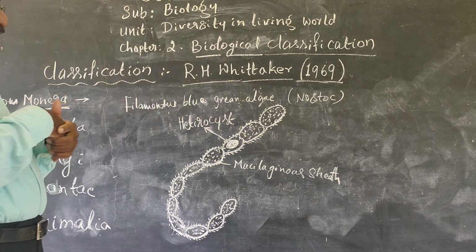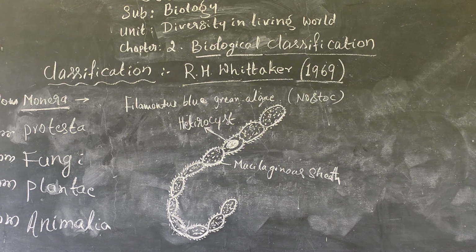I will also explain with the help of your notes, and several animals, and also different higher animals, that support this archaeobacteria. So archaeobacteria and eubacteria also come under the Monera.